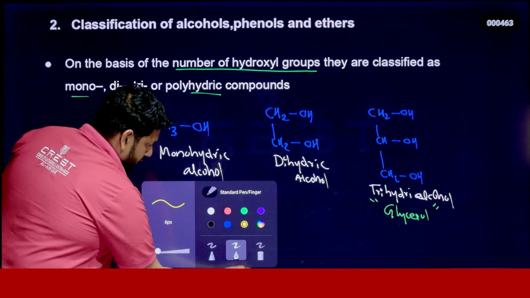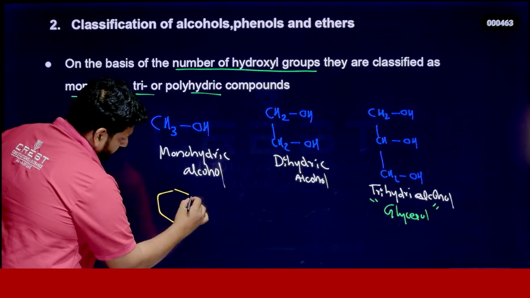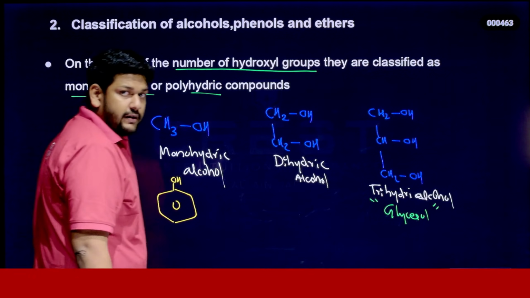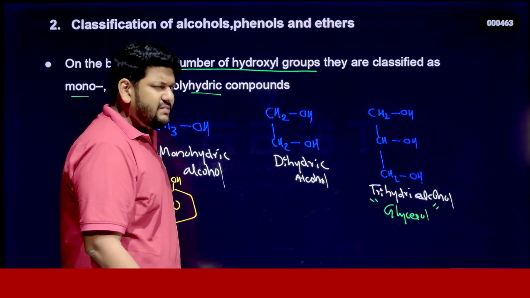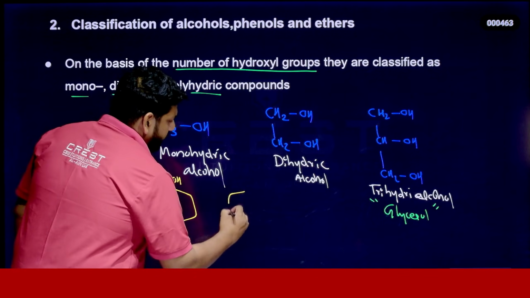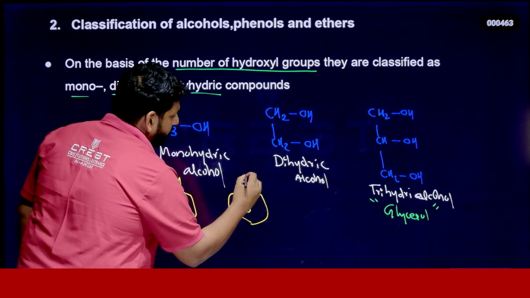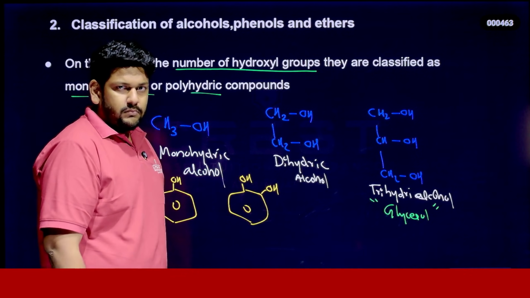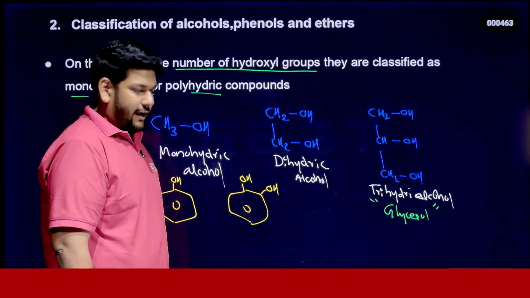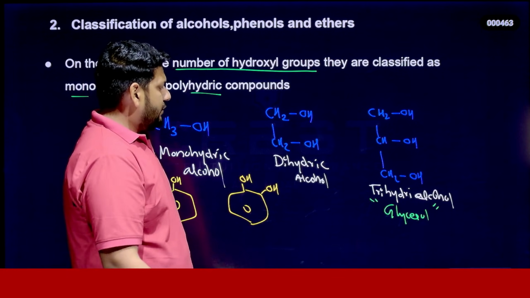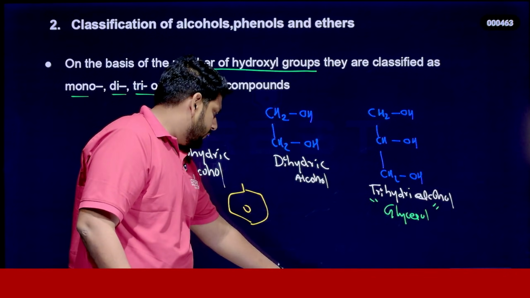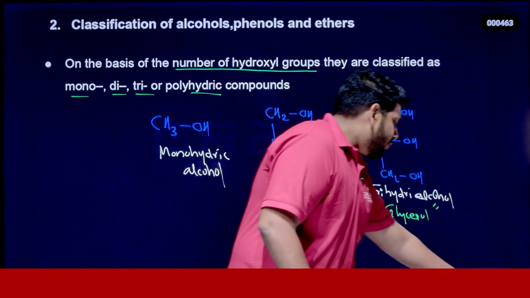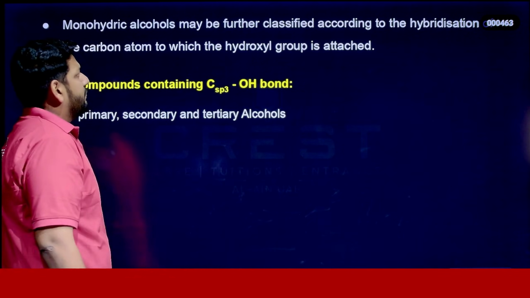If you have a phenol with only one OH group, we call it monohydric phenol, or simply phenol, right? If in phenol you have two OH groups, dihydric phenol. That's all. I'm just giving you examples of different types of classification of alcohol and phenol. Now we can go to the second type of classification.